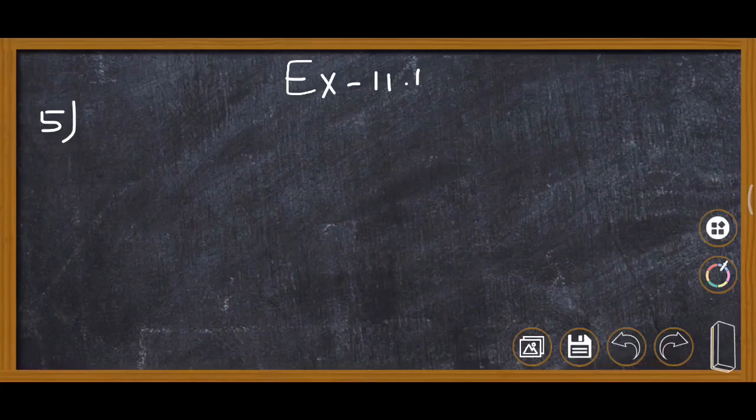This is question number 5 of exercise 11.1. The area of the square park is same as the rectangular park. So first of all we will find here area of the square park. Side of a square park is 60, it is given. So we will find area of square park.